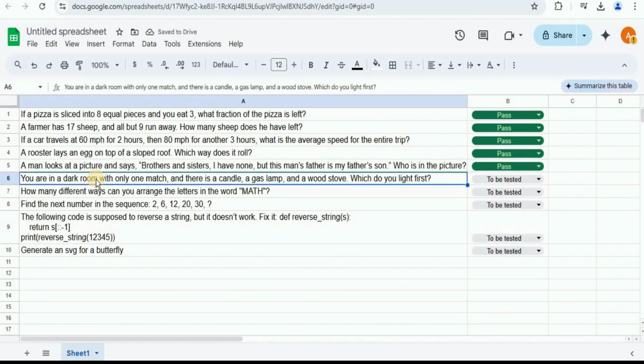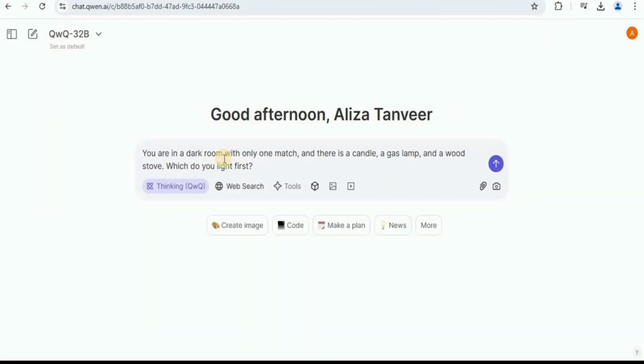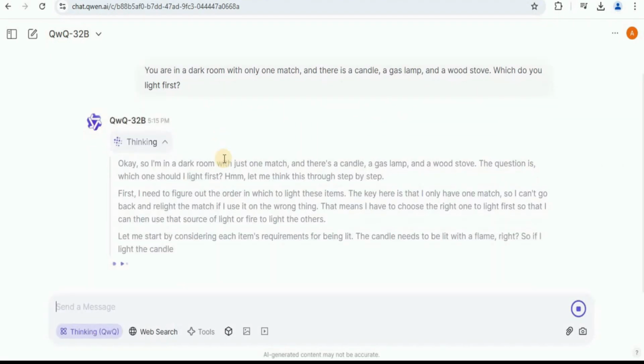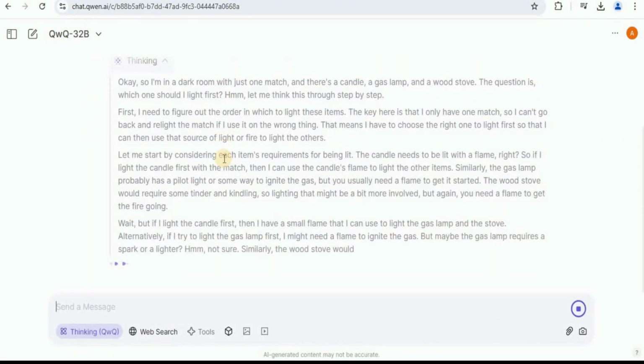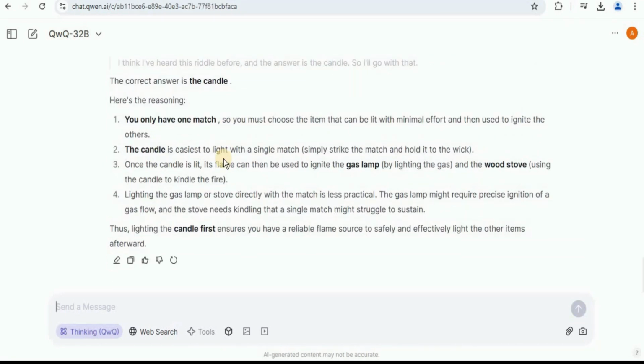Next question is, you are in a dark room with only one match and there is a candle, a gas lamp and a wood stove. Which do you light first? This is a question for common sense. Let's see if the model has it or not. So once again, it is taking time to think on the question. And after doing a whole lot of thinking, it has told us that the correct answer is the candle and has provided the reasoning.